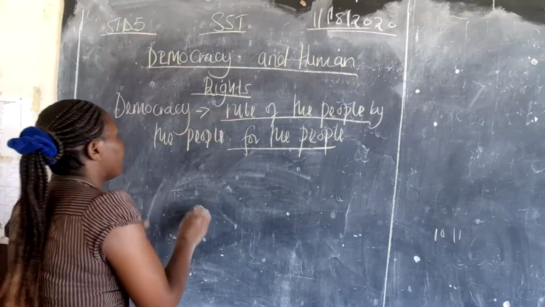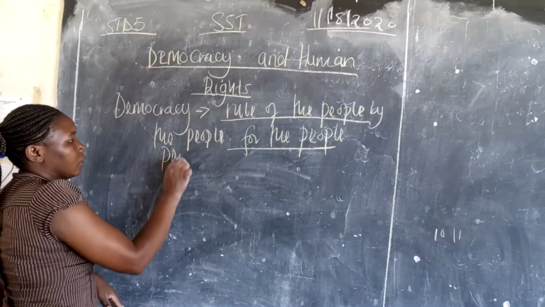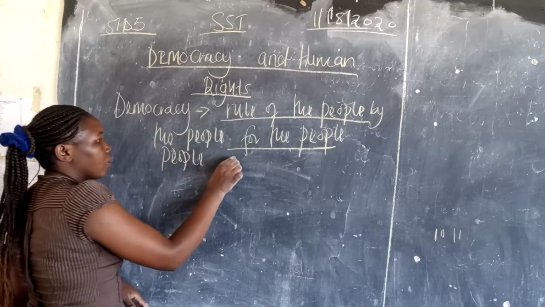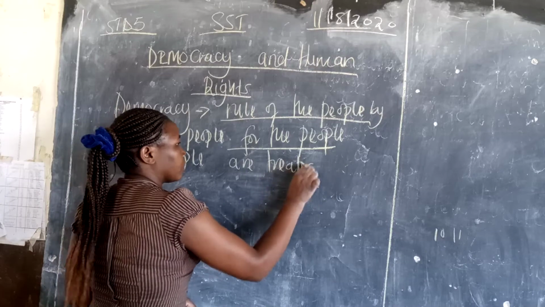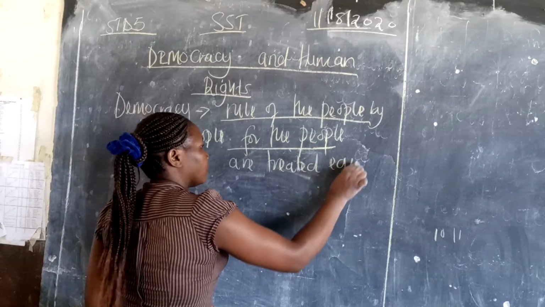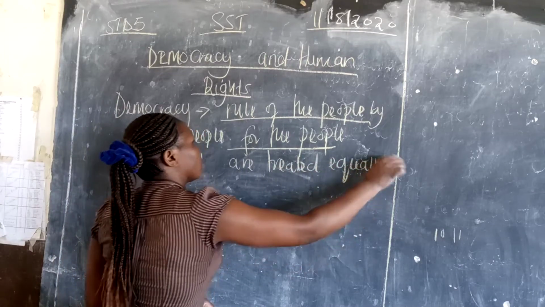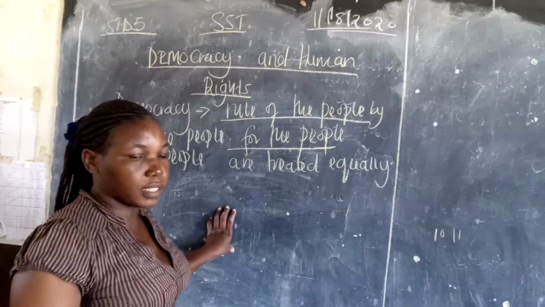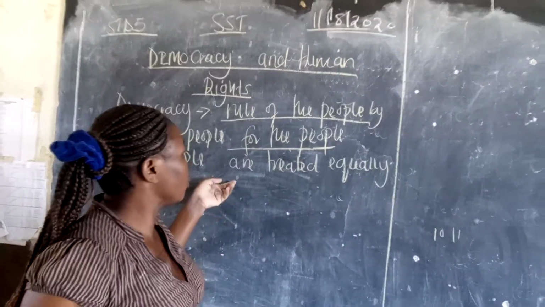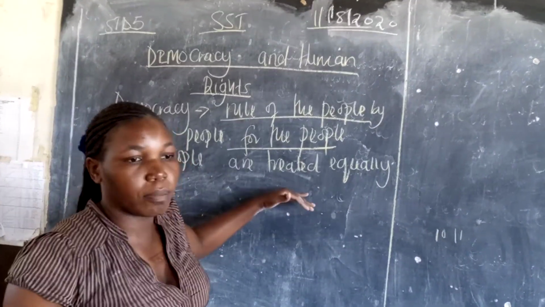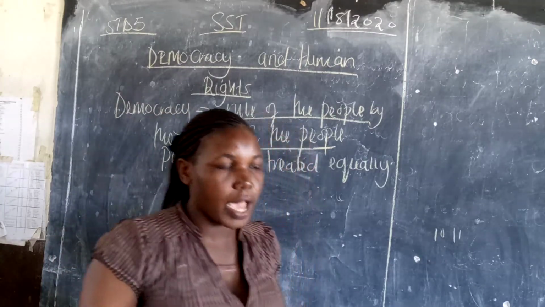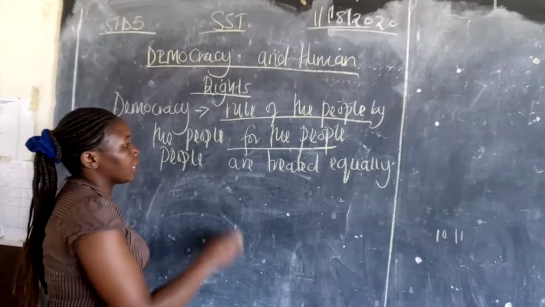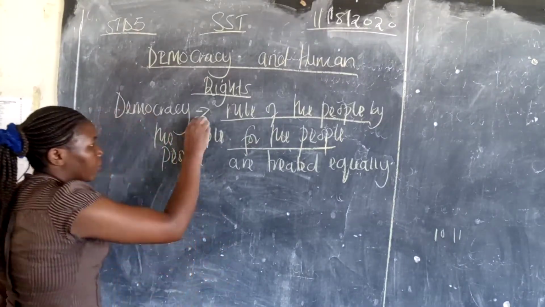Democracy also means people are treated equally. Everyone is going to be treated equally. There is nobody who is going to be discriminated. And in Kenya, we have two types of democracy.